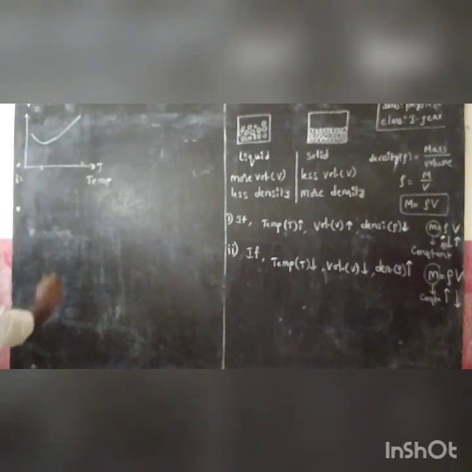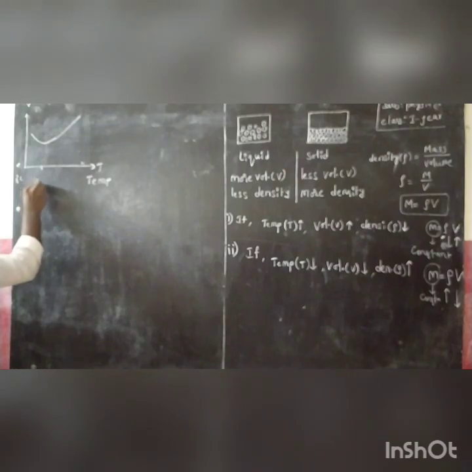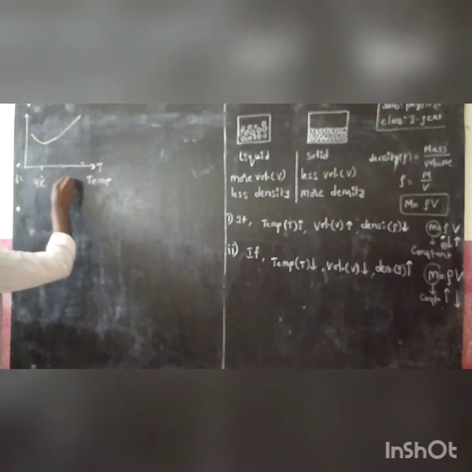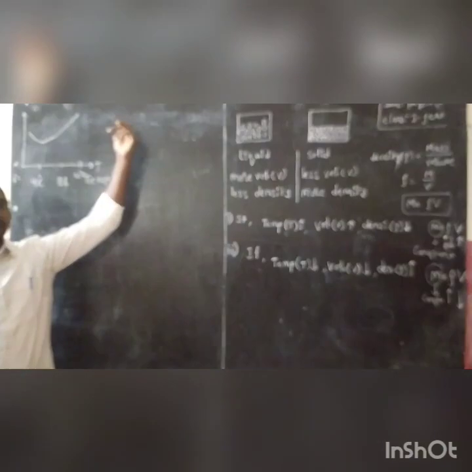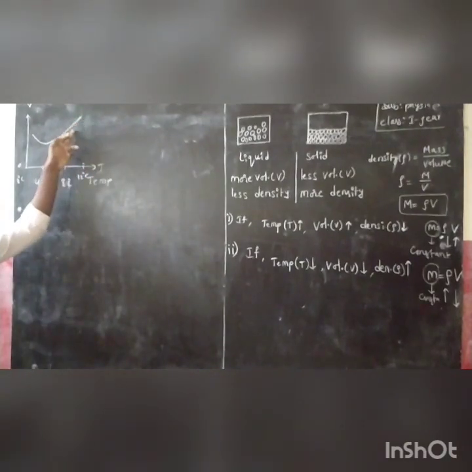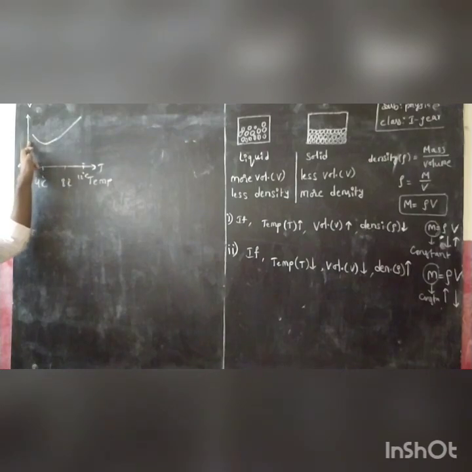And suddenly it goes to rise. This is 4 degree centigrade, this is 8 degree centigrade and this is 12 degree centigrade. When you are decreasing the temperature, the volume also decreases.